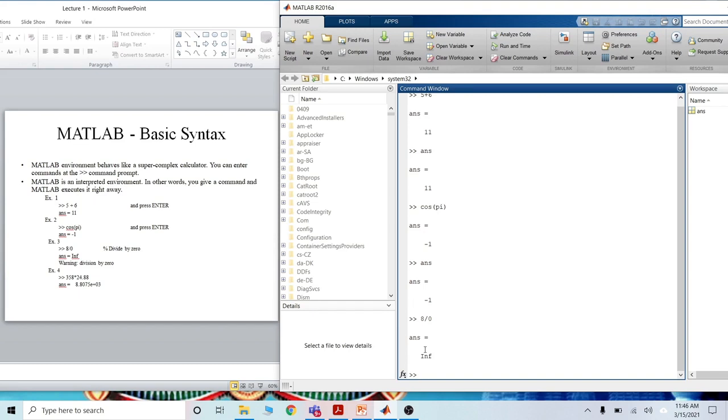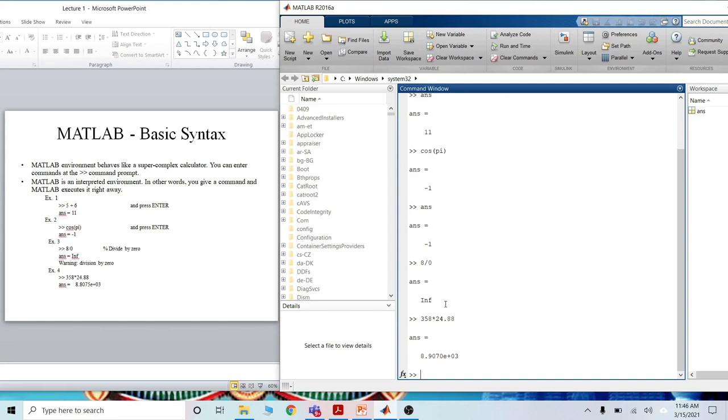Now the fourth example, 358 multiplied by 24.88. Multiply is a star, not the usual multiplication sign. Now press enter. The value is 8.907 E03, that is 10 to the power 3.